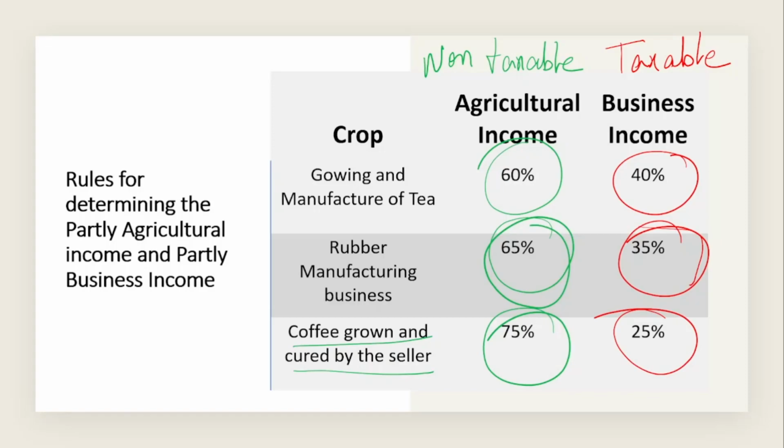This was all about agricultural income. I hope you have understood agricultural income very well. If you have understood, please put in the comment box that you have understood. At the same time, if you have any doubt regarding agricultural income, please put all your queries in the comment box so that I can respond to your doubts as soon as possible.